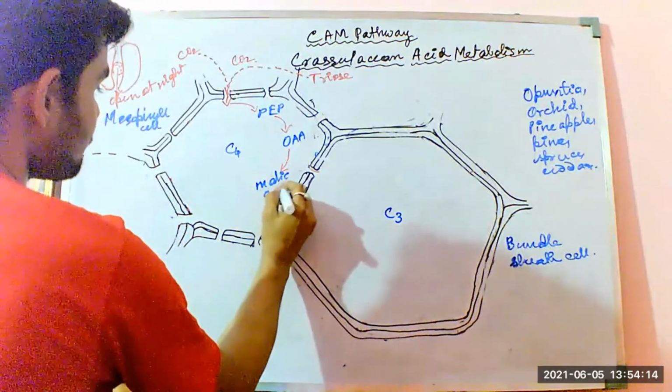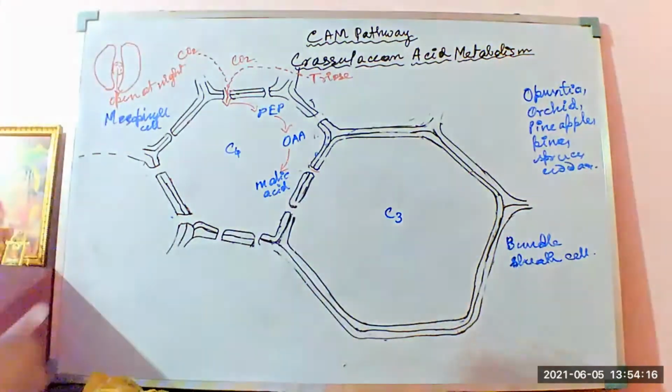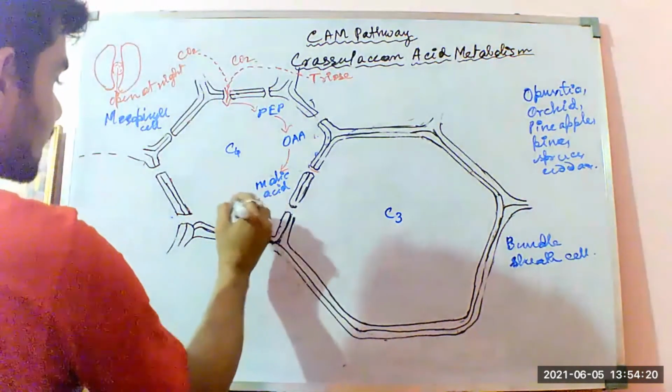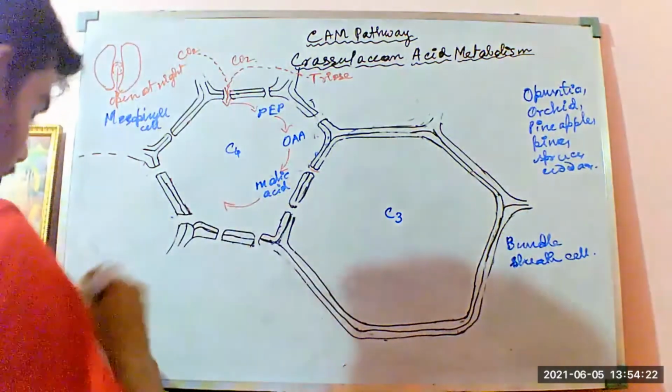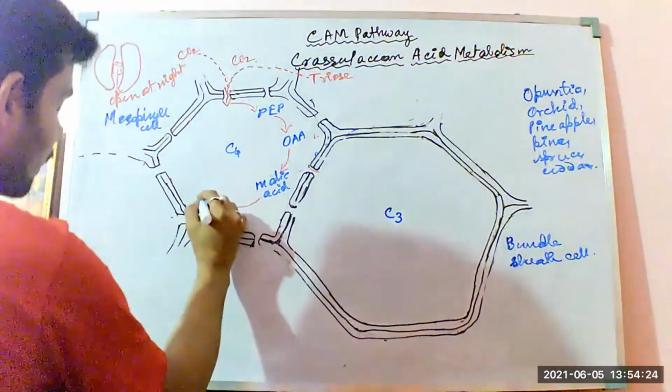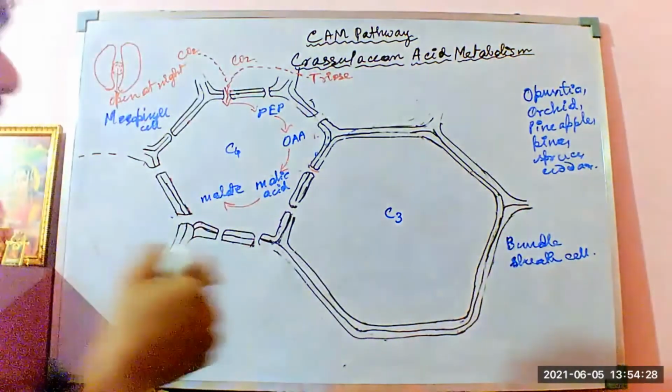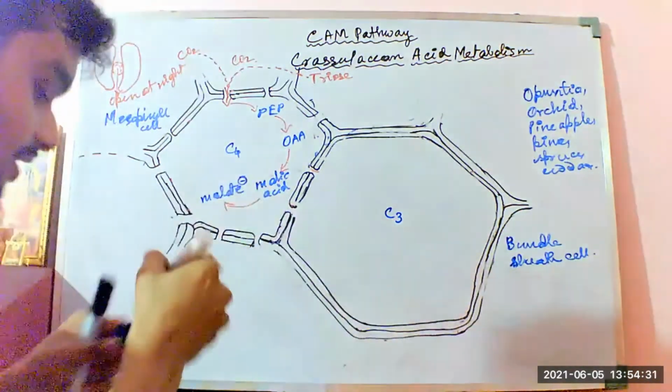That malic acid, by donating the proton, gets converted to the malate ion. The malate ion is a negatively charged ion.